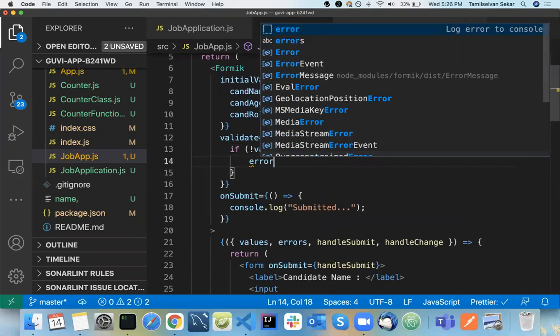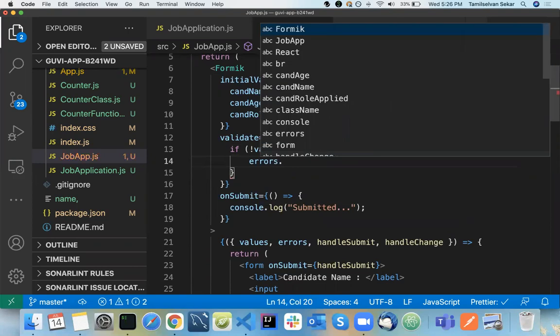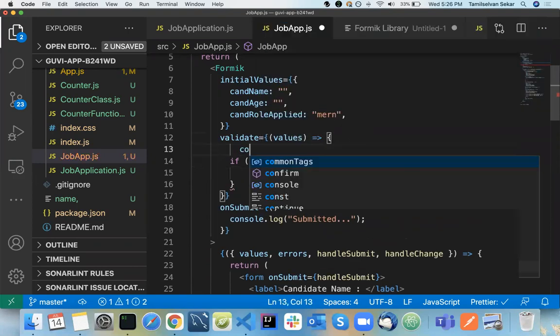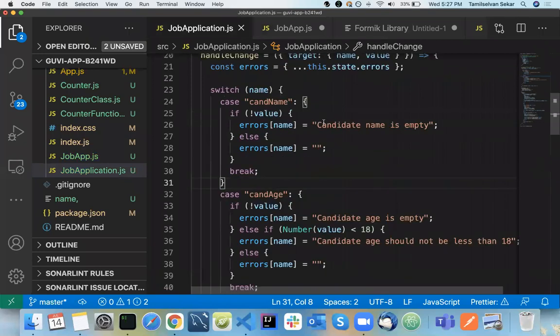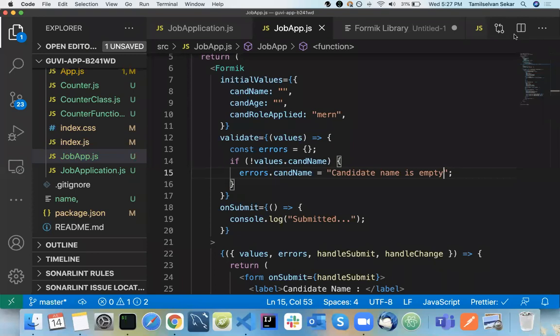Errors dot... okay, I need to have an object here. So const errors here. Okay, so the normal object, a basic JavaScript empty object. Okay, so errors dot candidateName equal to... so what is the message? So we had it here, right? Candidate name is empty, the same message, no big difference.